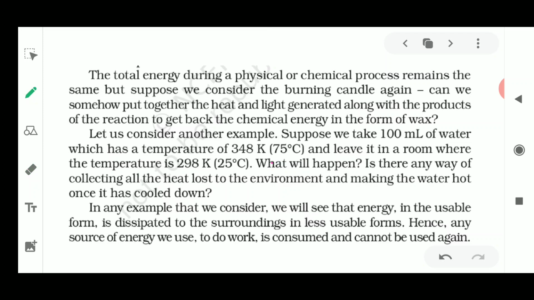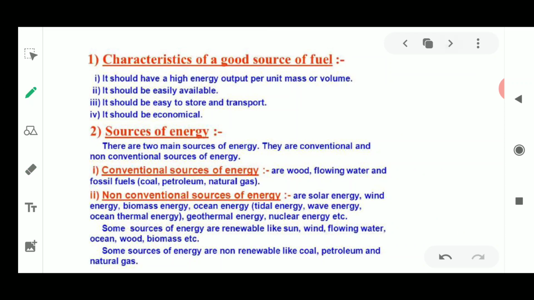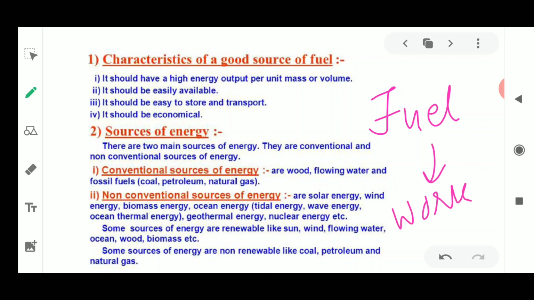Okay, so next we will see the characteristics of a good fuel. Before that, I must tell you the meaning of the word fuel. A fuel is a substance which, when it is burnt or heated, gives you energy, and that energy is utilized for doing various work. So that energy is converted in the form of work done. A fuel could be any substance: hydrogen, coal, or petroleum, which burns in a certain amount and gives a certain amount of energy which helps a person to do the work.